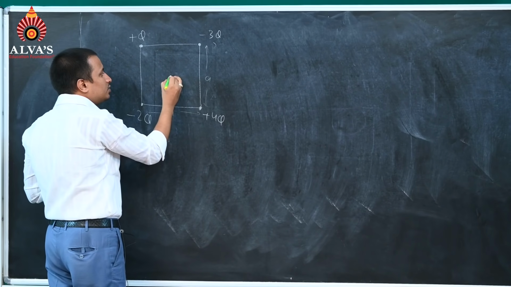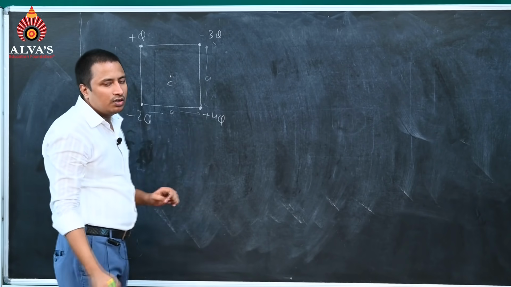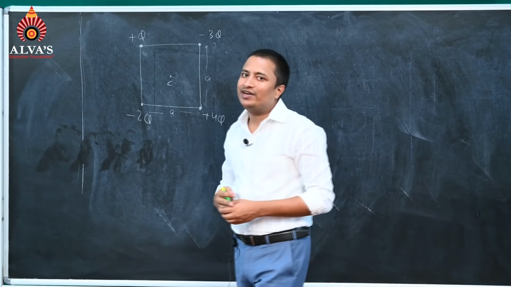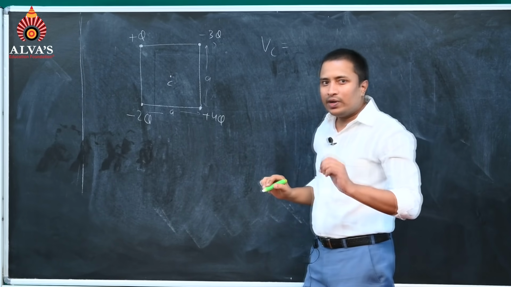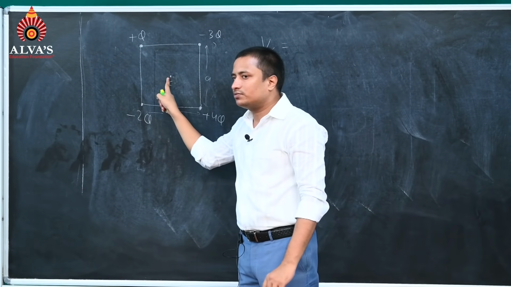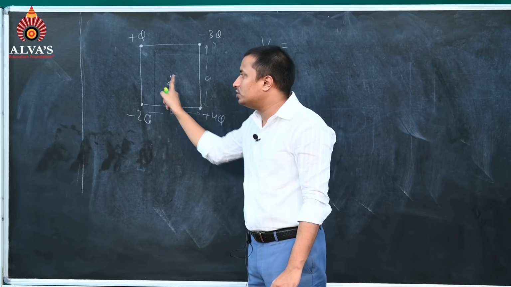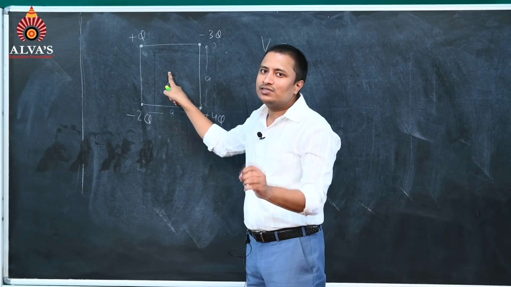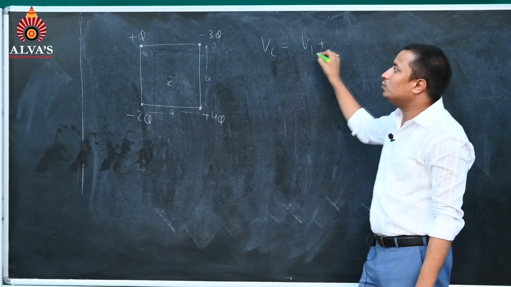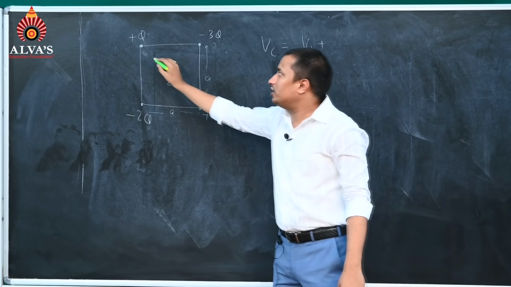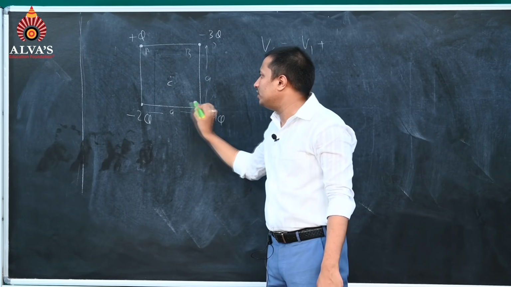So they are asking us what will be the potential at point C. Now see, we can add the potential due to this, this, this, and this charge at point C. We can directly add it. So I'm going to write V1 due to this point, or you can just name them A, B, C, D.